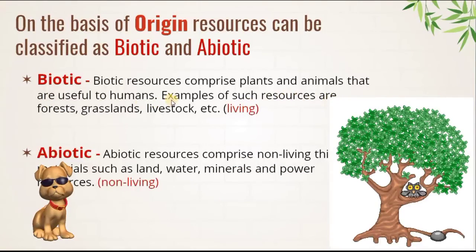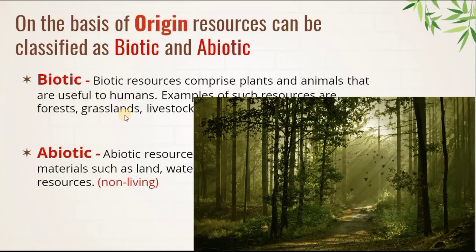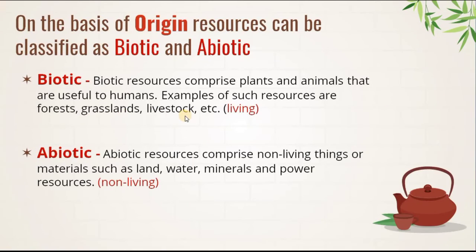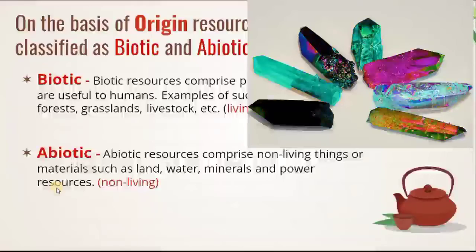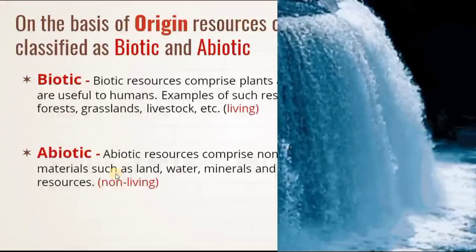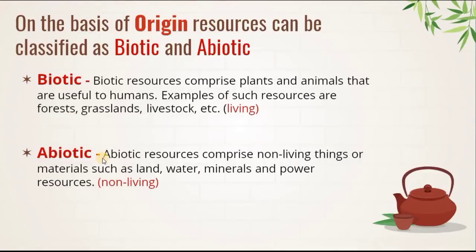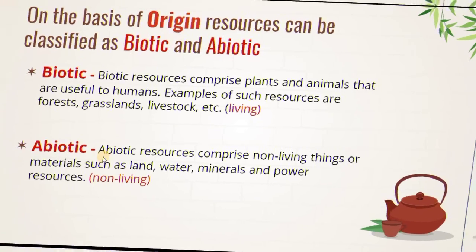Examples of such resources are forests, grasslands, livestock, etc. Living resources are known as biotic resources. Abiotic resources are non-living, like the materials which we use, water, minerals, power resources. All of these are known as abiotic resources. I hope it's clear what we mean by biotic resources and abiotic resources.